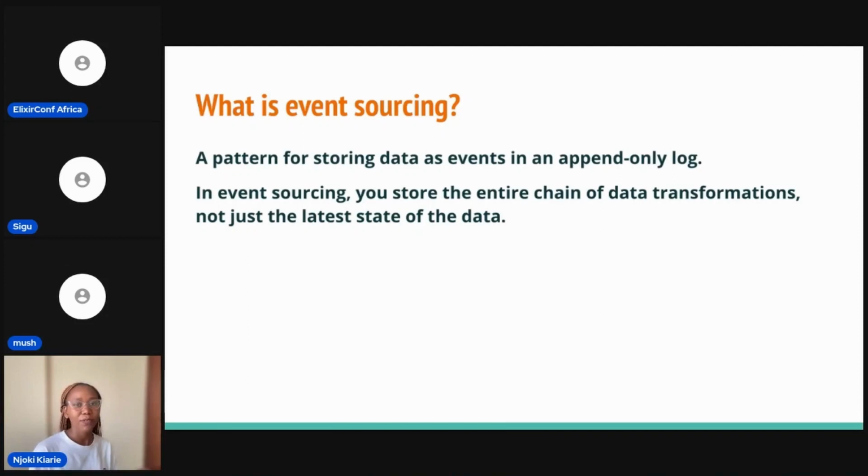It's a pattern for storing data as events in an append-only log. So unlike normal databases where we store the latest state of data, in event sourcing, we store everything that happened. So let's say a user was created, this user changed their email, this user updated something else, we are able to see the whole trail. We just don't store the latest state.